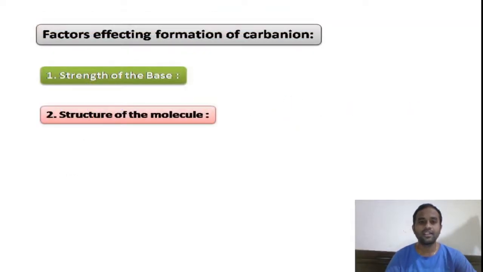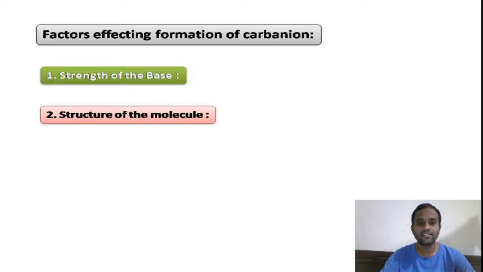Now if you look at the factors affecting the formation of carbon anion, right? When we treat the organic compound with the base, we will get the carbon anion. So in such cases, there are two factors which affect the formation of carbon anion. One is the strength of the base which we are using while generating the carbon anion.